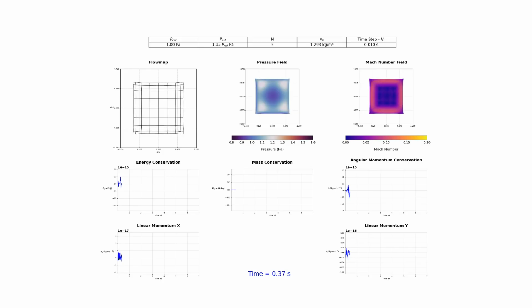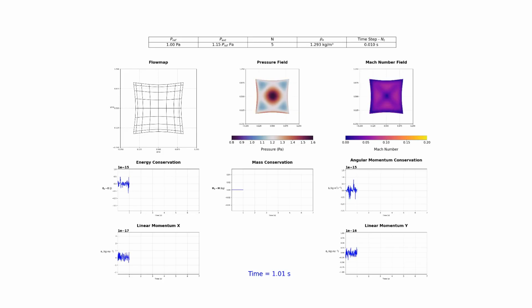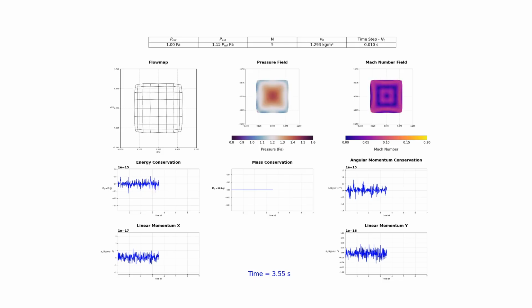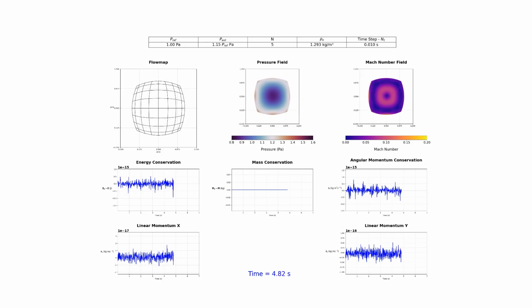Next, we examine the compression case. Here, the external pressure is 1.15 pascals, which is higher than the internal pressure. As expected, the flow map shows the fluid domain being compressed from all sides, shrinking in volume over time. The simulation remains entirely stable despite the dynamic deformation.